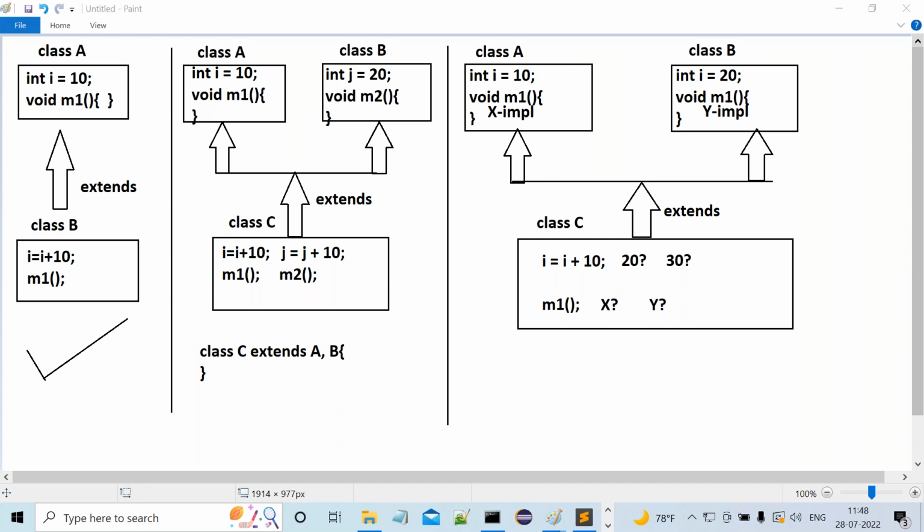See, when you come to class C, when we are accessing the i variable, here there might be confusion. From which superclass does that value have to come? Is that value from the A superclass or from the B superclass? That is the confusion. That's why multiple inheritance was removed in Java because of this problem.